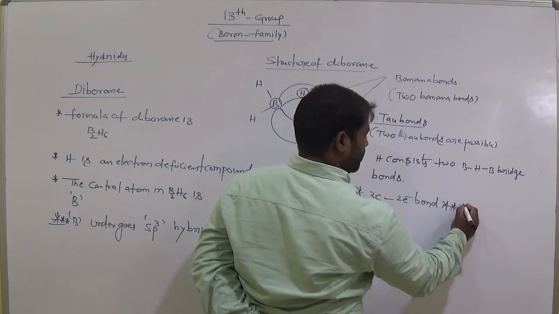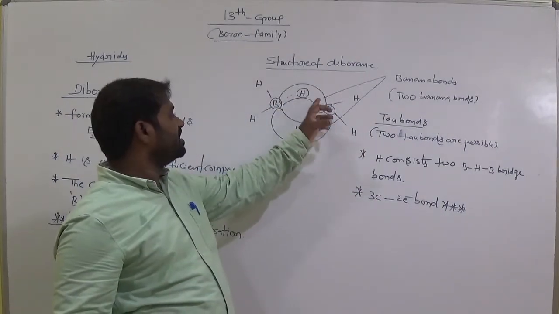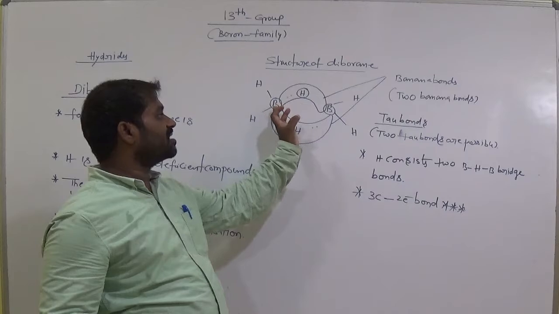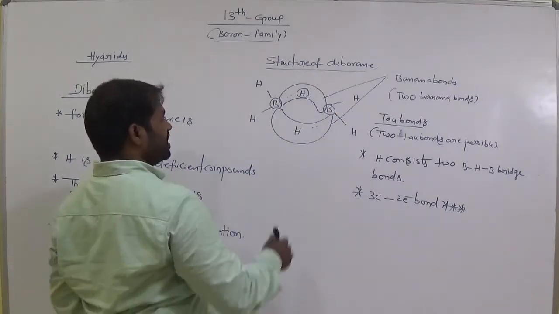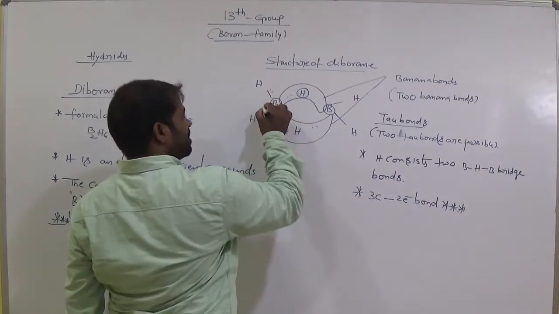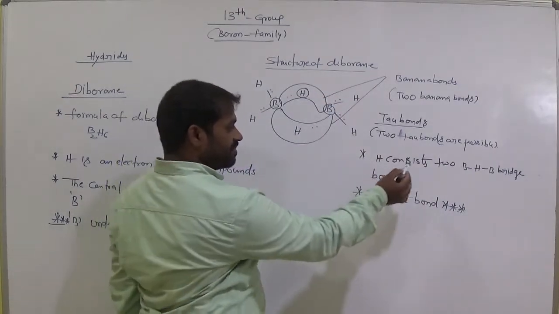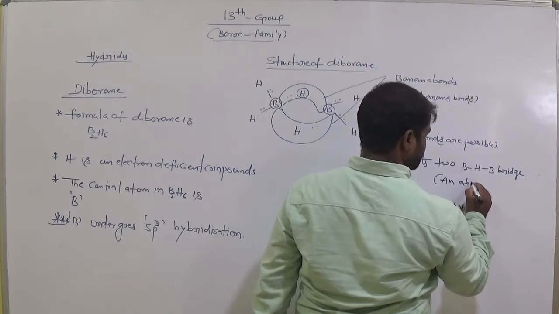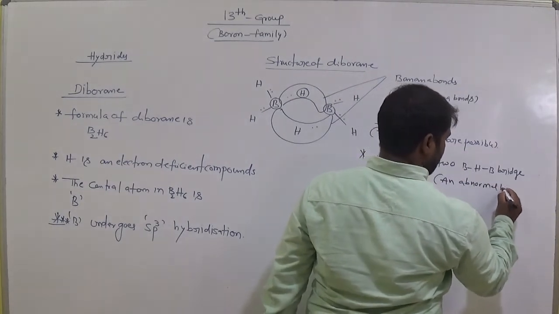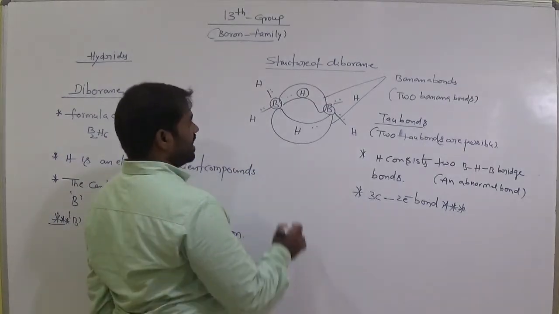In diborane, what we have to observe is two electrons in three centers. Remember this. The BHB bond is an abnormal bond.